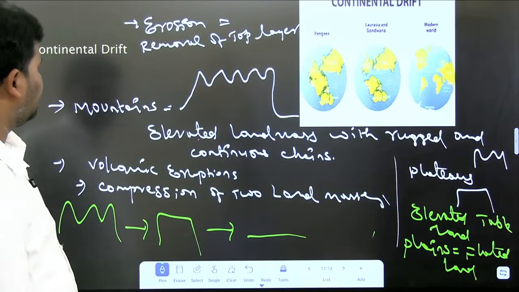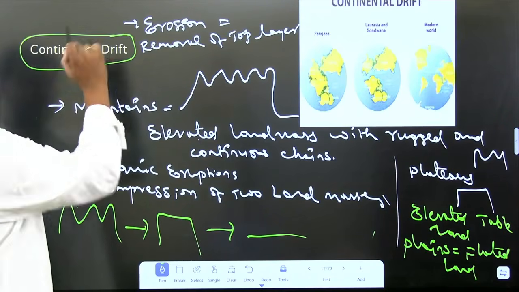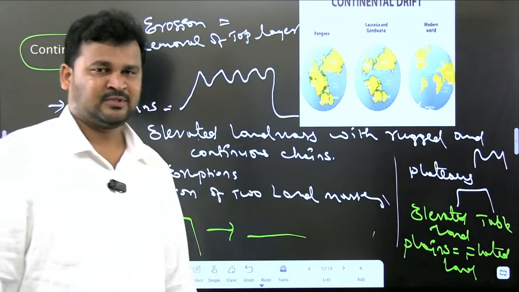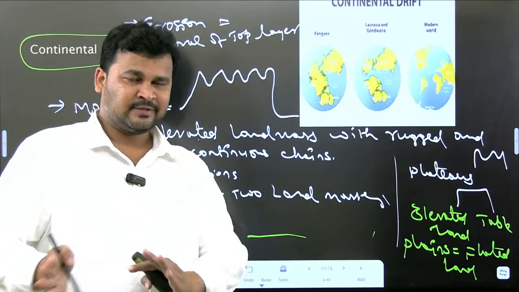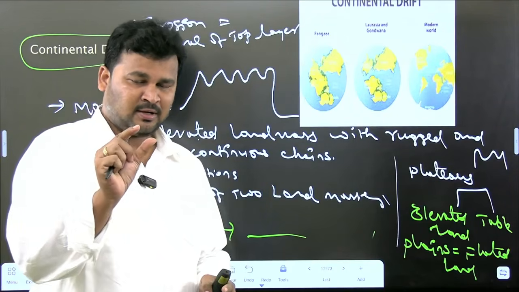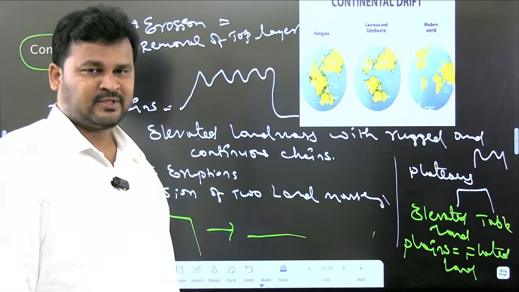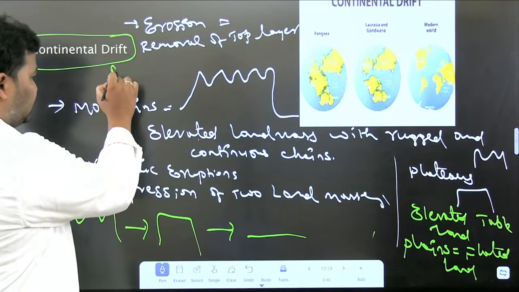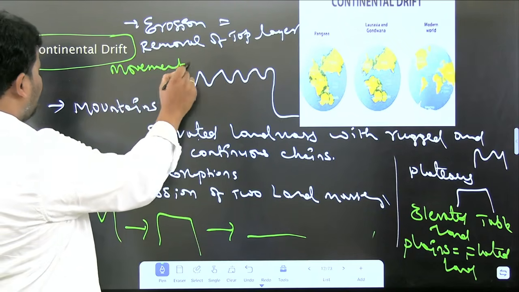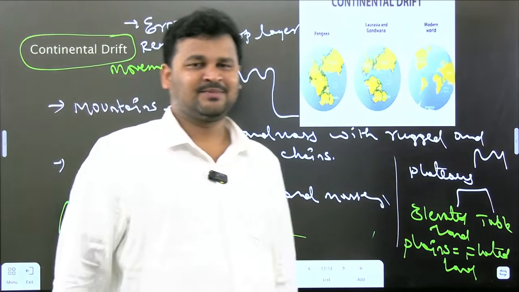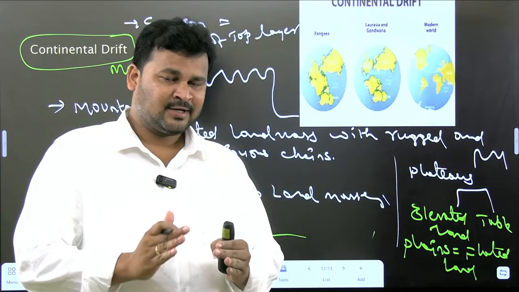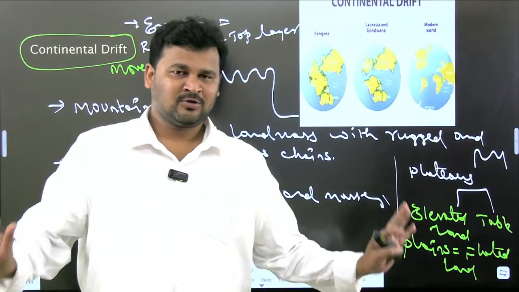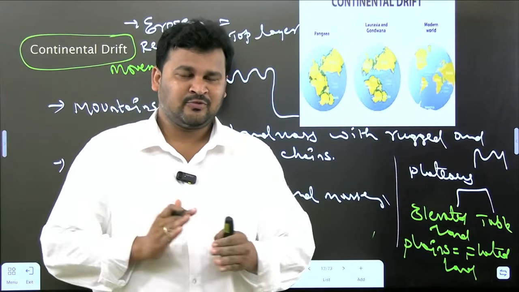Coming to the next topic, let me discuss continental drift. Let me write about continental drift. What is continental drift? Before knowing that, understand the meaning of drift. Drift is nothing but movement. What is a continent? The landmass. So continental drift means movement of the continents.